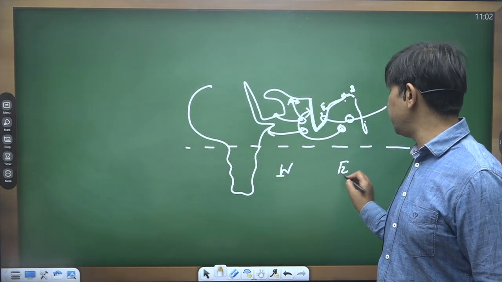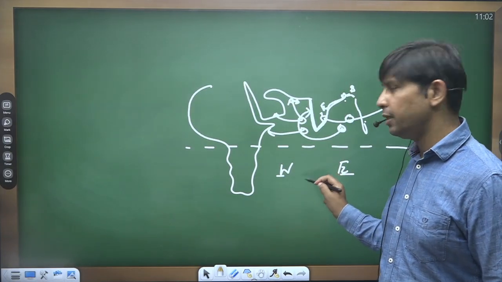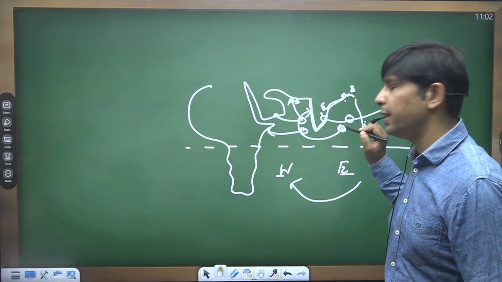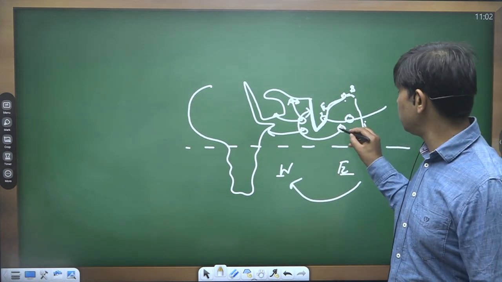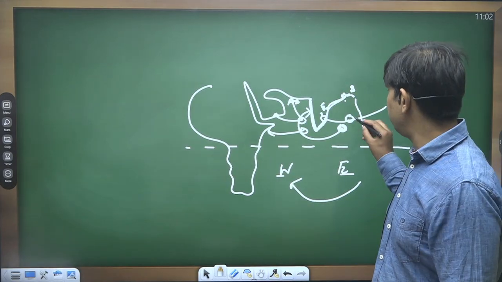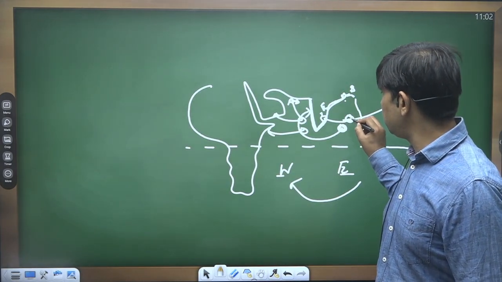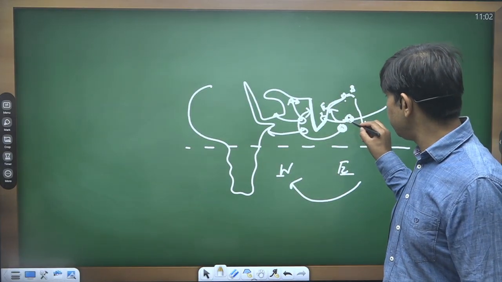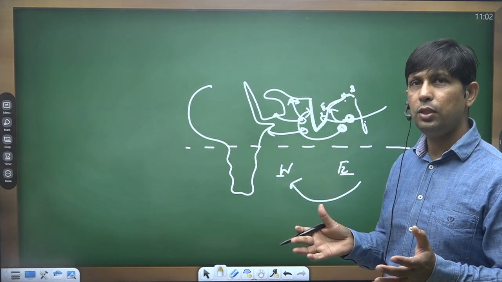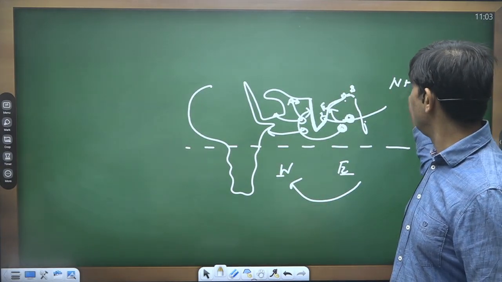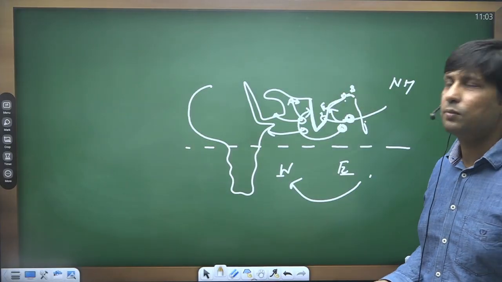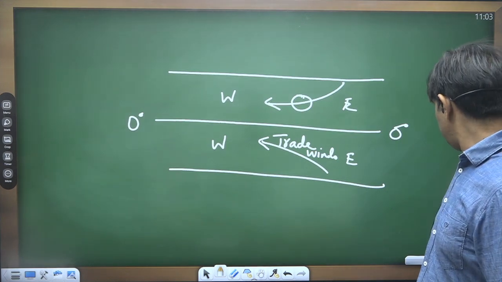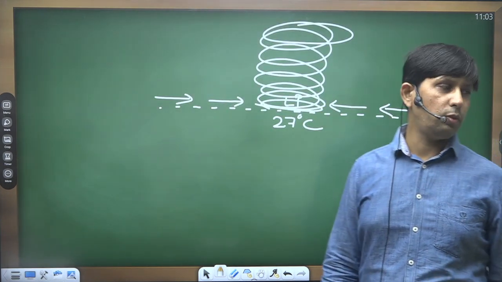Now remember one more point: while moving from east to west direction, they are not following a linear or straight path, but rather a curved path because of the action of Coriolis force. So after developing over there, they will not go straight, but follow a curved path because of the Coriolis force, which makes even these freely moving systems turn to the right in case of northern hemisphere or left in case of southern hemisphere. So that is how we have covered the direction of the movement of tropical cyclone.